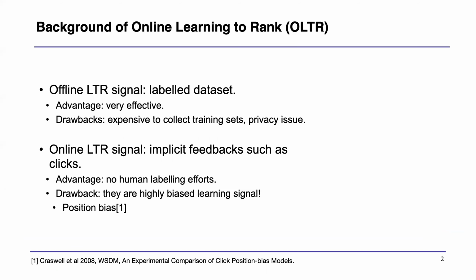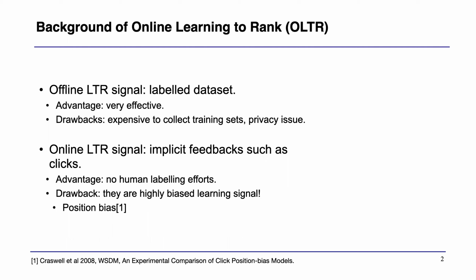First, I want to cover a little bit of background of online learning to rank. Traditional offline learning to rank methods require a human-labeled dataset as their training signal. It has been proved that offline learning to rank is very effective. In fact, most modern search engines have used offline learning to rank to improve their performance. However, the offline method has some obvious drawbacks.